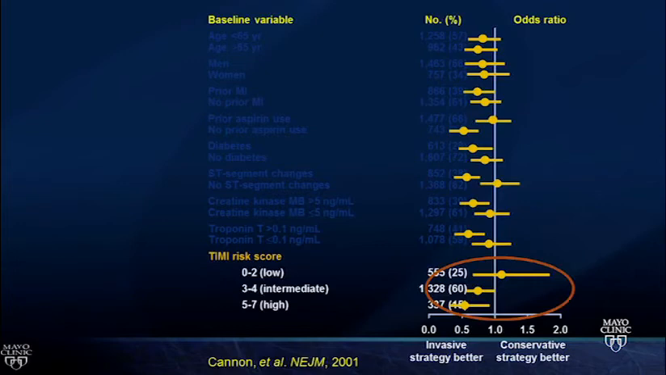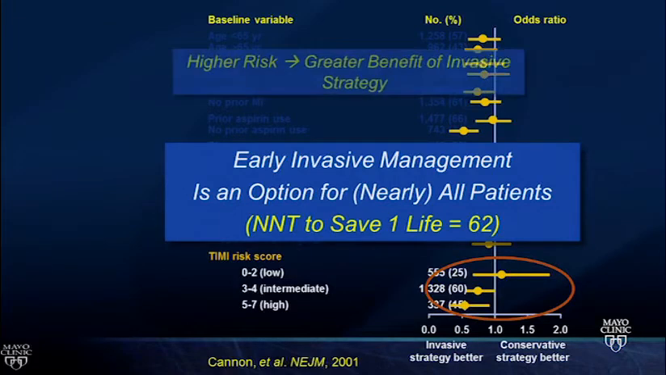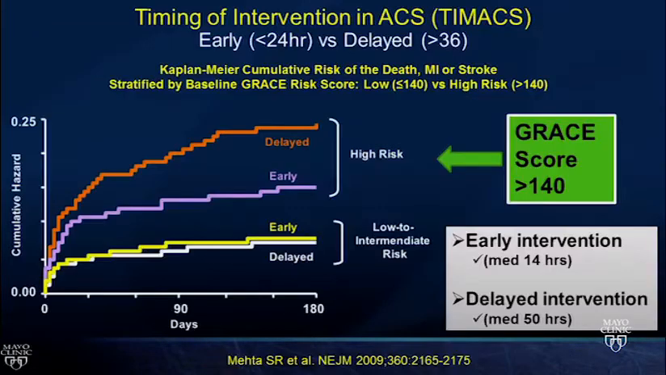And this is seen as the risk goes up, the benefit to going to an early invasive strategy also goes up. The number needed to save a life, around 62. Almost all patients are eligible. We have to be mindful of the few that aren't. Again, higher risk, greater benefit of an invasive strategy. Value of the risk scores that we have.